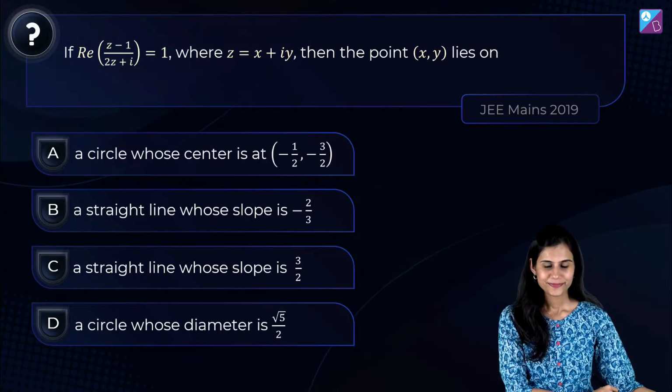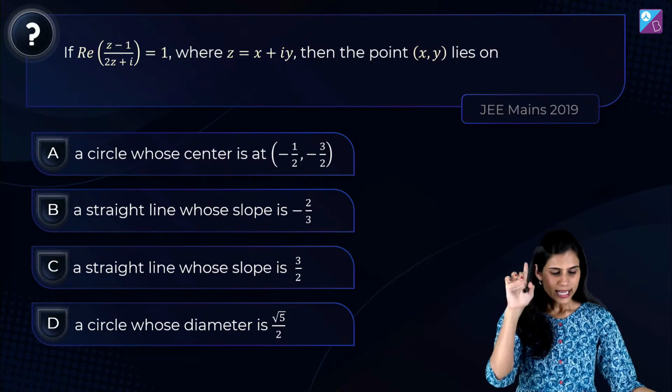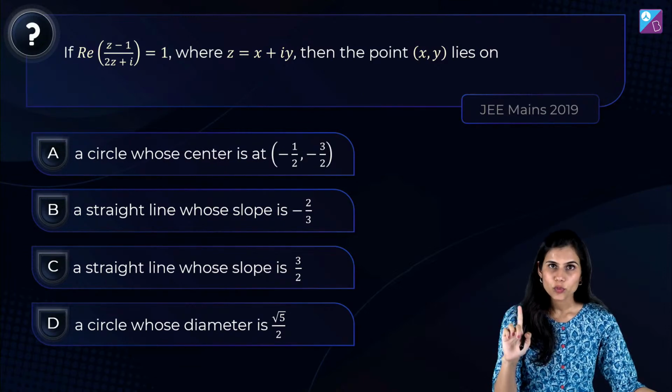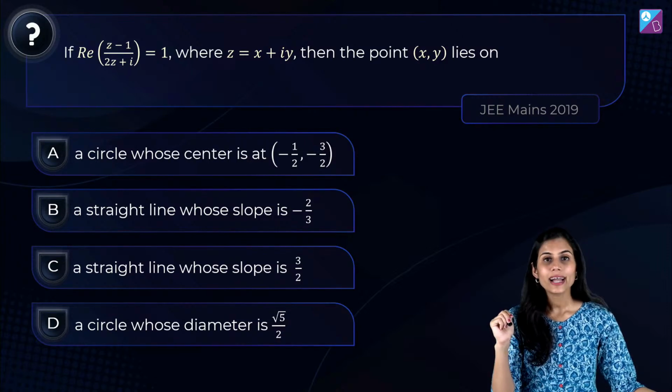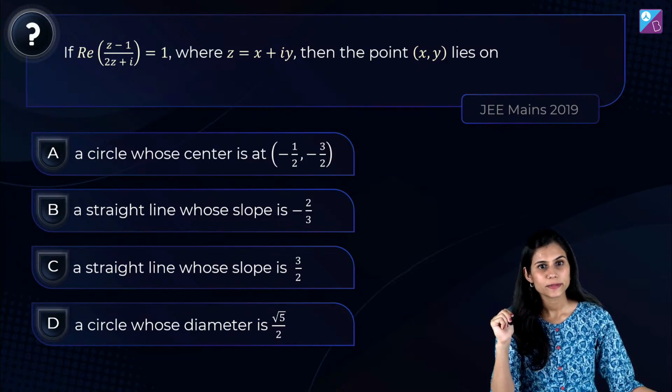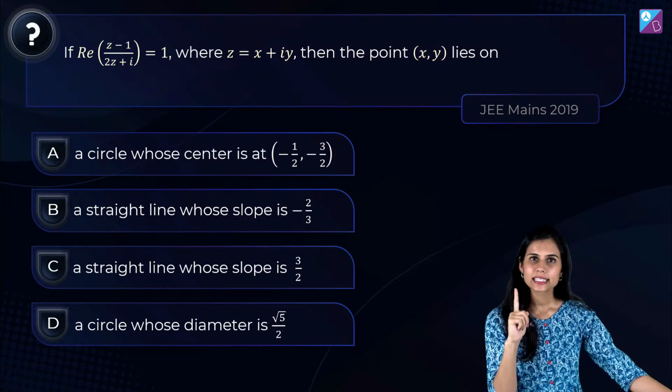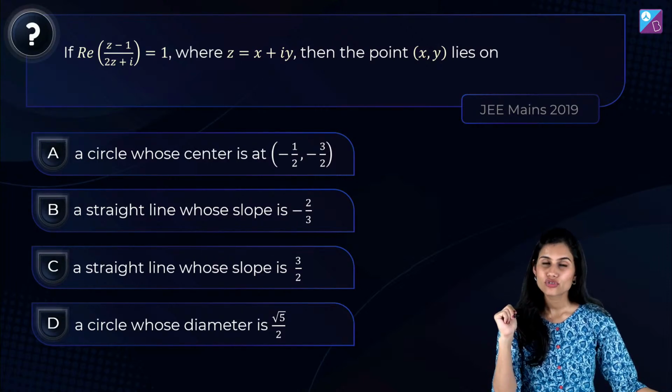चलो, now comes this question, extremely interesting. It says real part of z minus 1 upon 2z plus iota is 1. Point x comma y lies where out of the given 4 options? Tell me. Two options are saying circle, two options are talking about straight line.